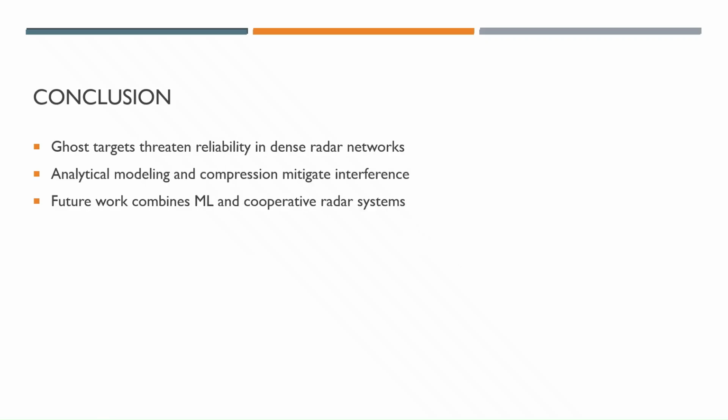So in summary, ghost targets remain one of the most serious interference problems in these radars. Analyzing these models helps us understand and predict where these false detections come from, while compression-based DSP techniques can remove them effectively without modifying hardware. So as radars become more common in autonomous systems, combining these algorithms with cooperative and machine learning approaches will be the key to maintaining reliable detection in dense environments.